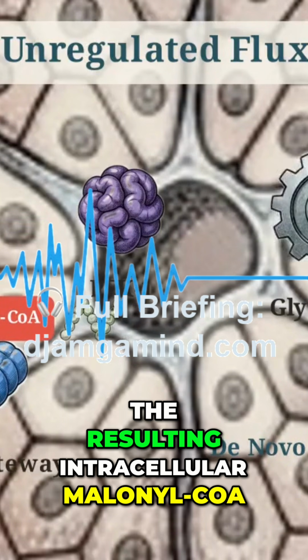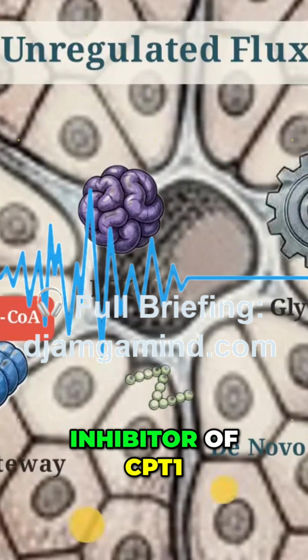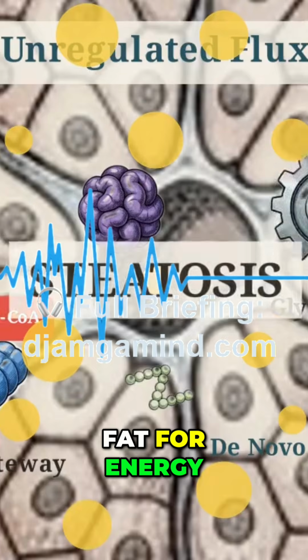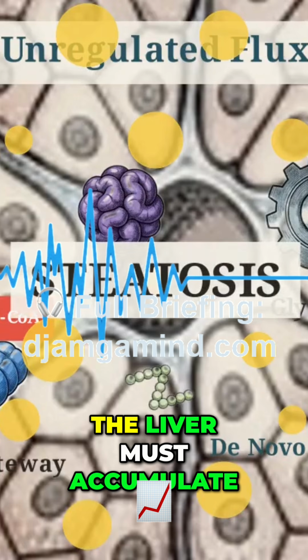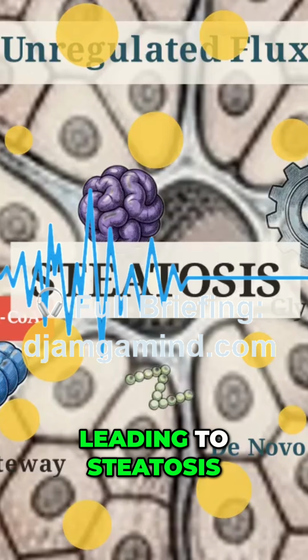The resulting intracellular malonyl-CoA acts as a direct inhibitor of CPT1, which completely blocks the liver's ability to burn fat for energy. Because fat oxidation is blocked, the liver must accumulate these newly synthesized lipids, leading to steatosis.